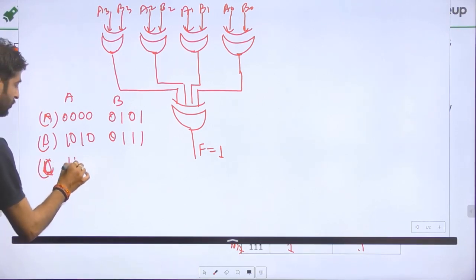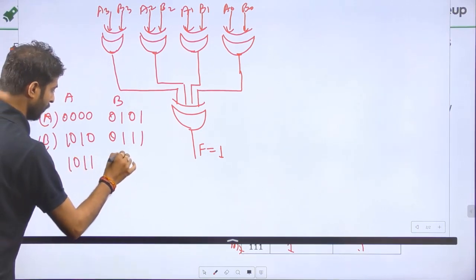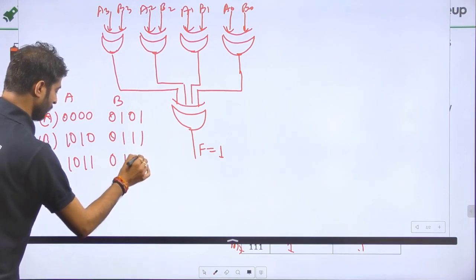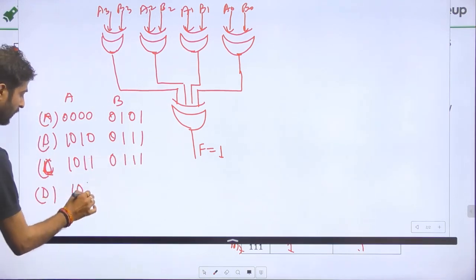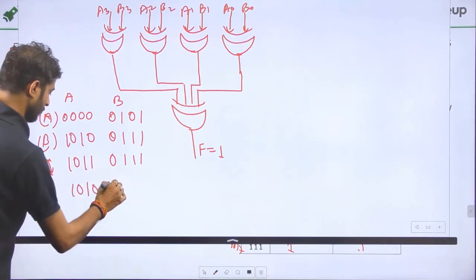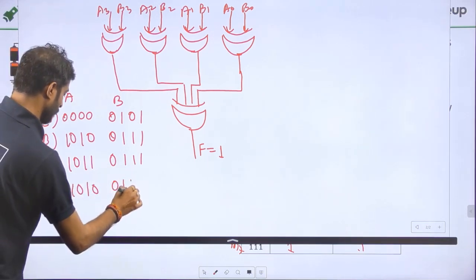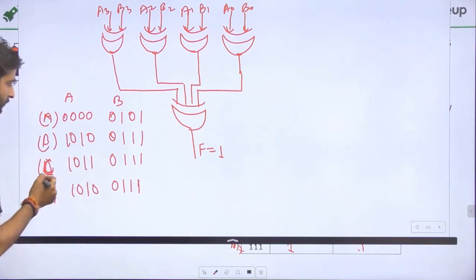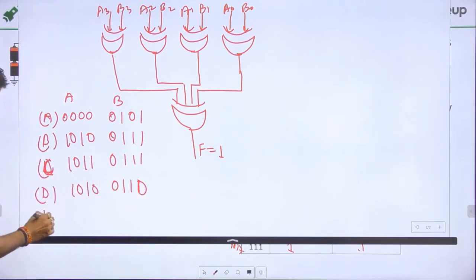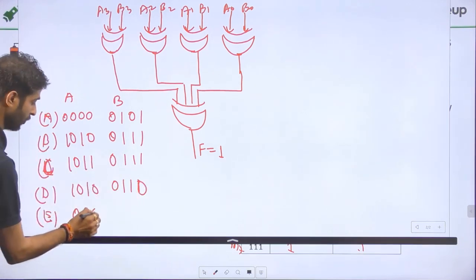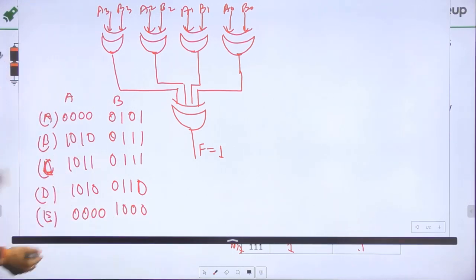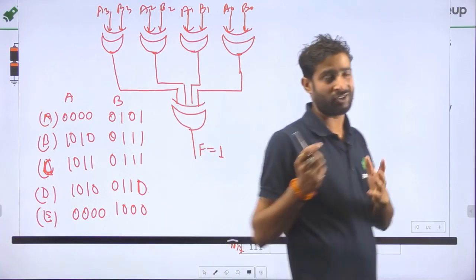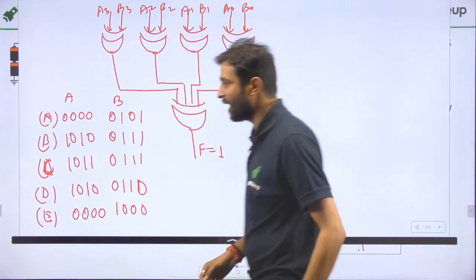C option 1, 0, 1, 1, 0, 1, 1, 1. D option 1, 0, 1, 0, 0, 1, 1, 1, 1, 0. And E option 0, 0, 0, 0, 1, 0, 0, 0. Multiple possibilities are possible in this question. Just write down that question and give me the answer.